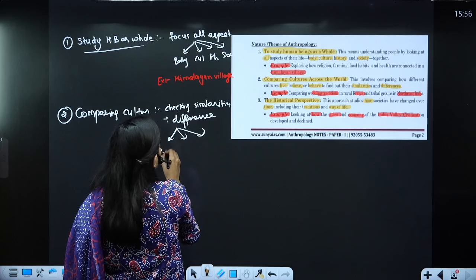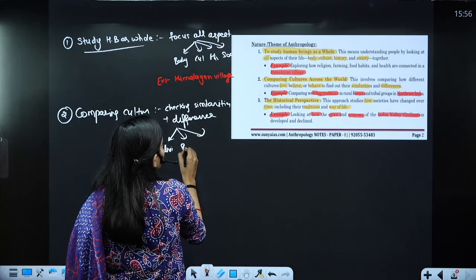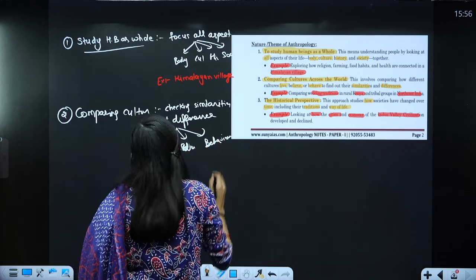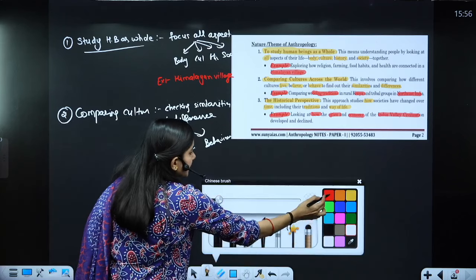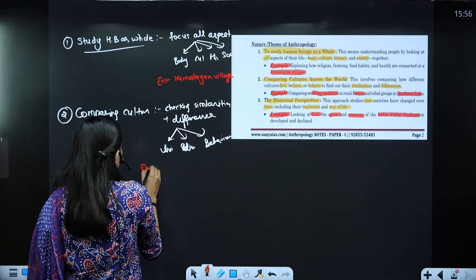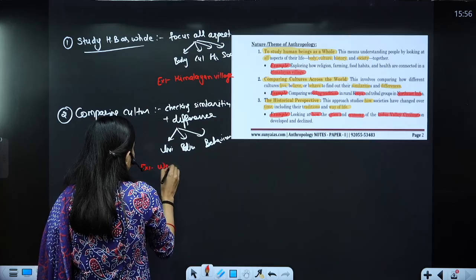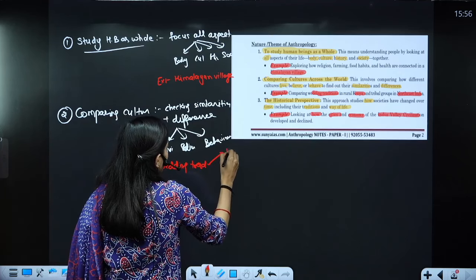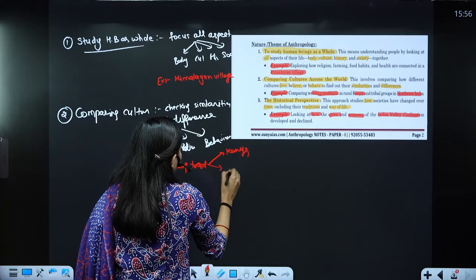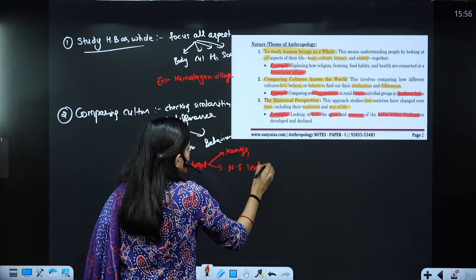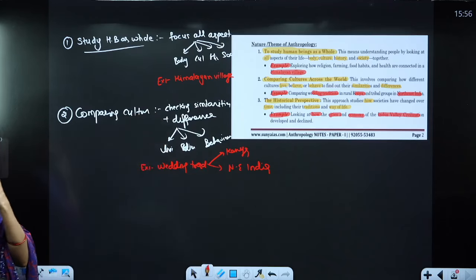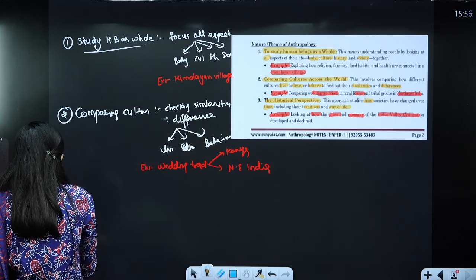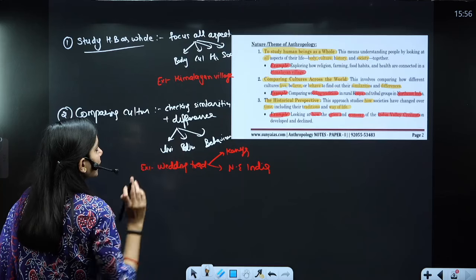On the point of living, on the point of their belief system, on the point of their behavior. So we are comparing. Now in terms of example, what can we write? Wedding tradition of Kenya and Northeast India. This is what we need to write. Now the third one, historical perspective.